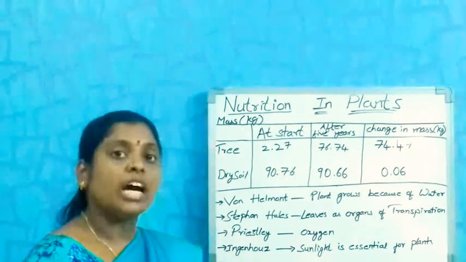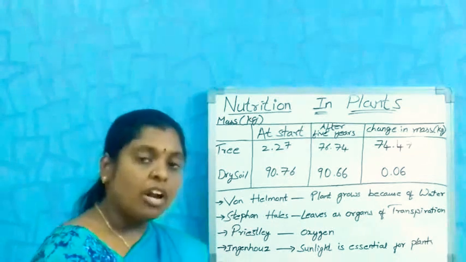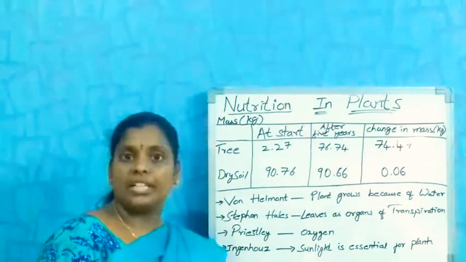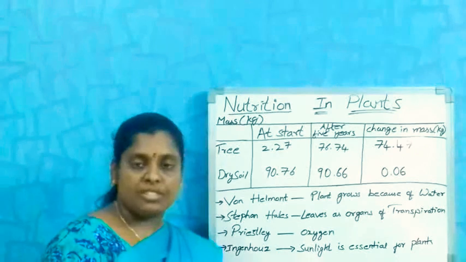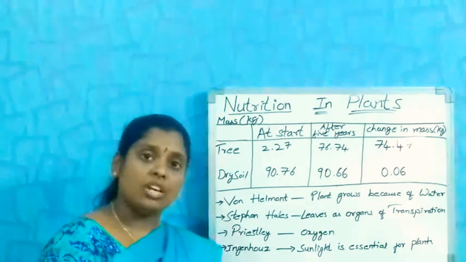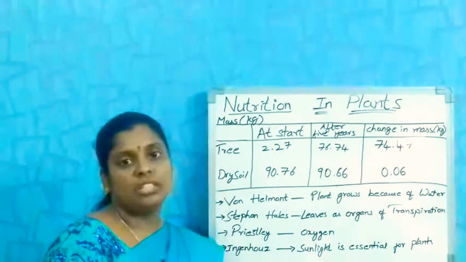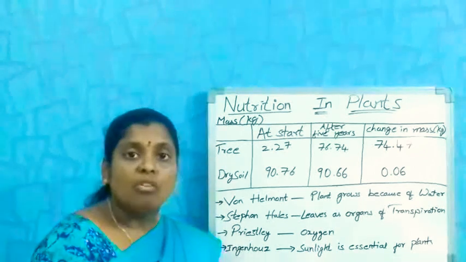Another pigment called chlorophyll, which is present in the leaves, also plays a major role in the process of photosynthesis.